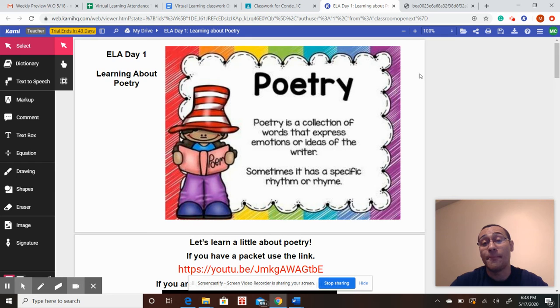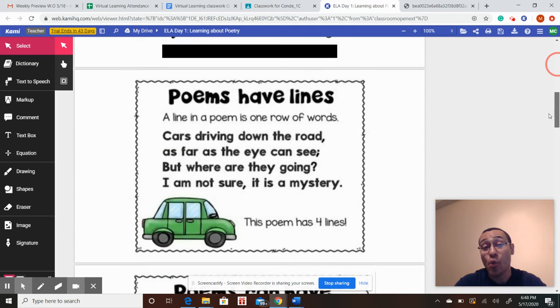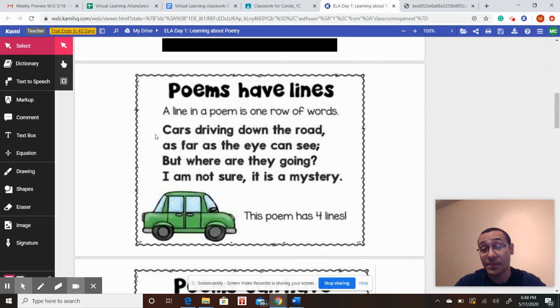Firstly, we talked about what poetry is or what a poem is. And now when we're thinking about poetry, it's important to know a poem or poetry is a new kind of genre. It's similar to fiction or nonfiction, but poetry has its own rules. And the rules that we talked about, first, we talked about poems having lines. Each row, 1, 2, 3, 4. Those lines are important because they're kind of like our sentences. 1 line, 2 lines, 3 lines, 4 lines in this poem.